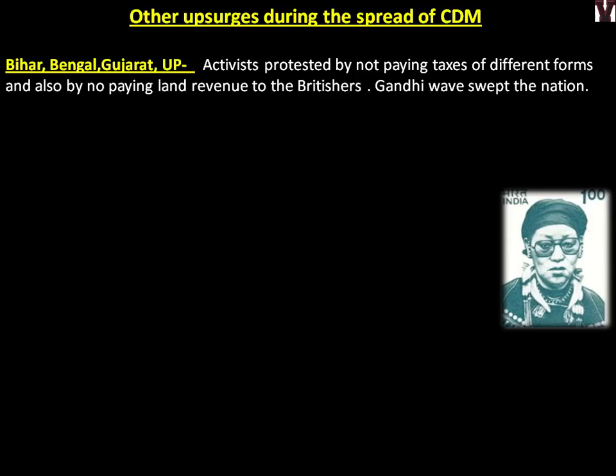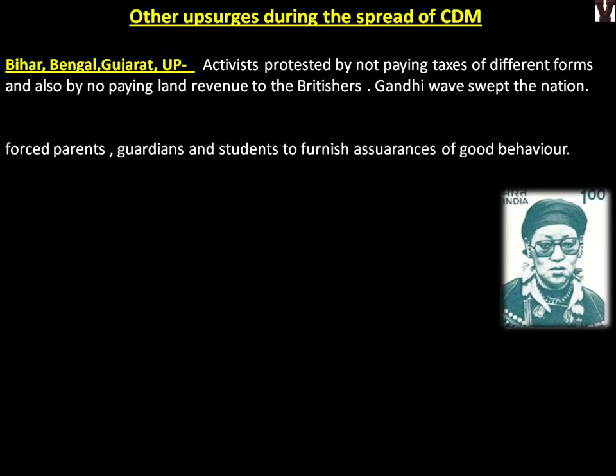Before that, few other places: Bihar, Bengal, Gujarat, UP. Activists protested by not paying taxes of different forms. So if you remember, Gandhi had given instructions while leaving from Ahmedabad ashram that you should not pay taxes if you can. So Gandhi's wave was sweeping the nation. Now often in the news we say like Modi wave is there. Similarly, at that time the central voice or the only name in majority of the people's heart was Gandhi. Gandhi wave swept the nation.